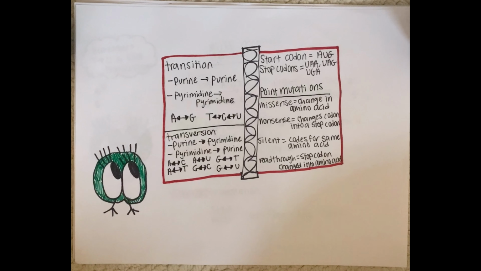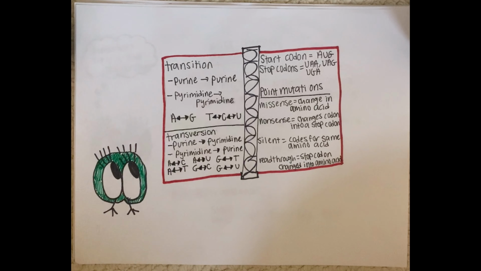On the page, it says that a transition is due to a switch from either a purine to a purine or a pyrimidine to a pyrimidine. A transversion is due to a switch from purine to pyrimidine or vice versa. It also laid out the start and stop codons. The one start codon is AUG, and the 3 stop codons are UAA, UAG, and UGA.